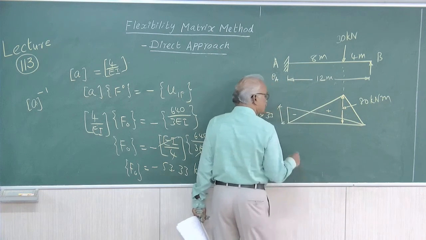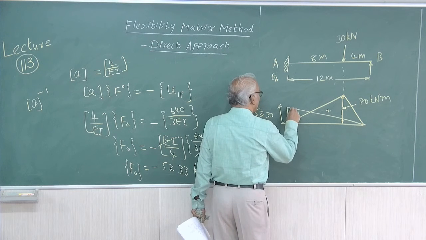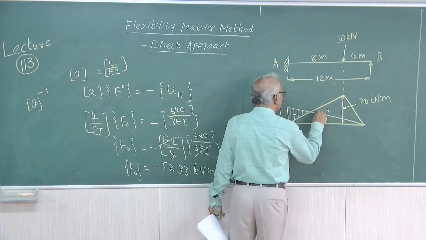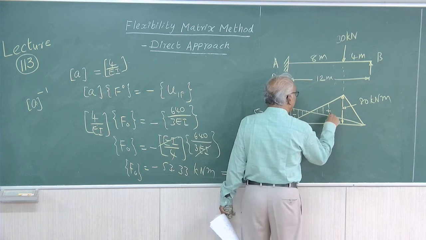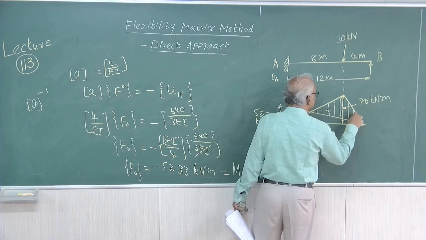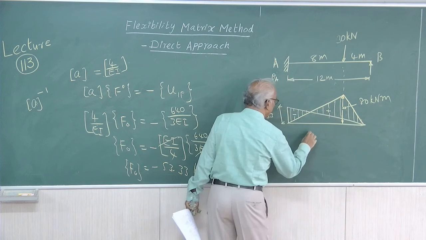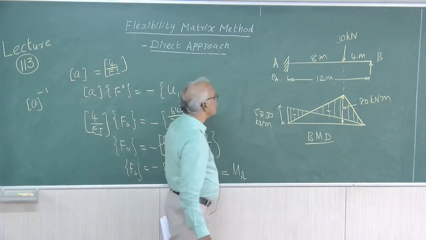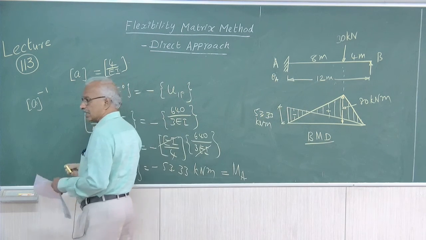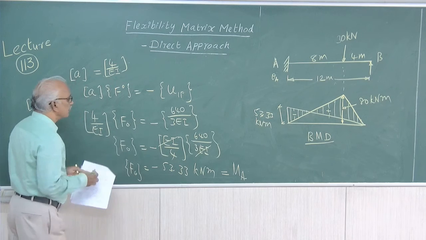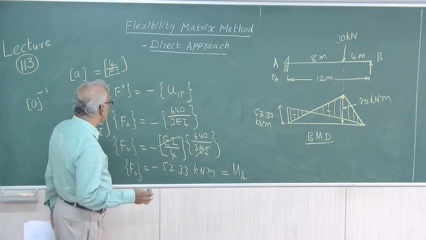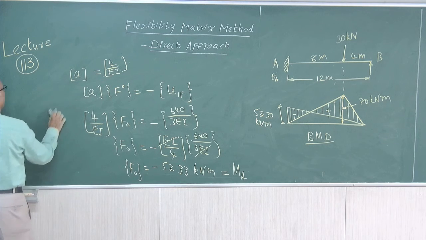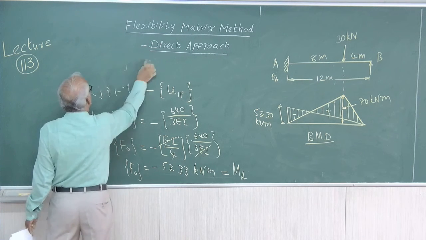So, we have to superimpose the support moment diagram and the simply supported bending moment diagram to get the final bending moment diagram. So, this is the bending moment diagram. This completes one problem, the propped cantilever subjected to a non-central load.